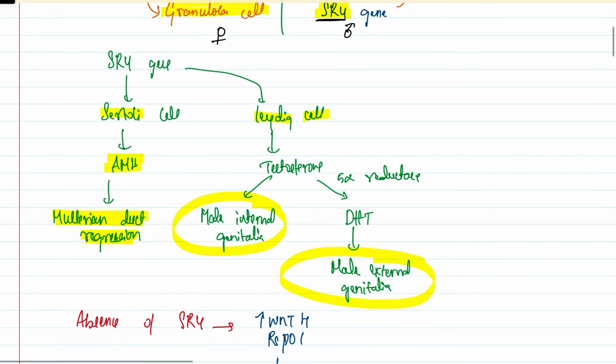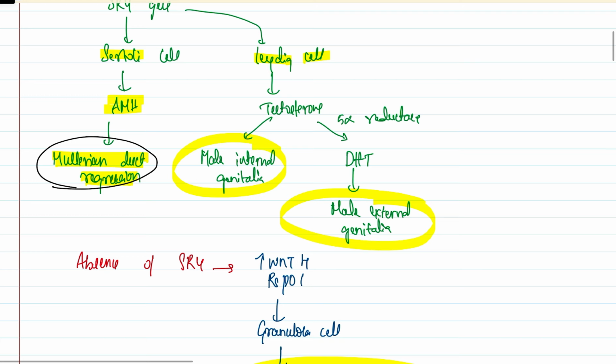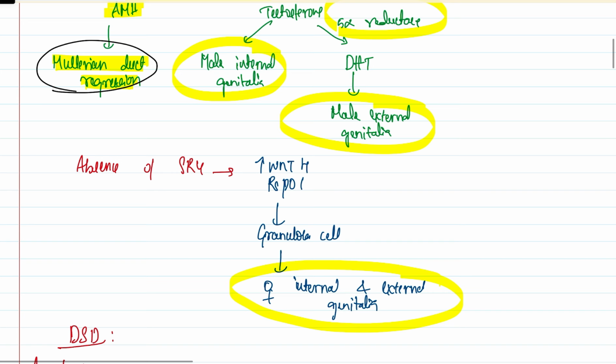So if there is SRY gene, that will act on the Leydig cells and Sertoli cells. The Sertoli cells produce the anti-Mullerian hormone, because of which there will be regression of the Mullerian duct. The Leydig cells produce testosterone. This testosterone is responsible for male internal genitalia, and it also gets converted to dihydrotestosterone with the help of 5-alpha reductase, and that leads to development of male external genitalia.